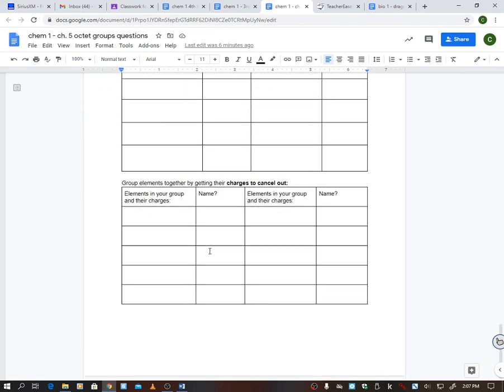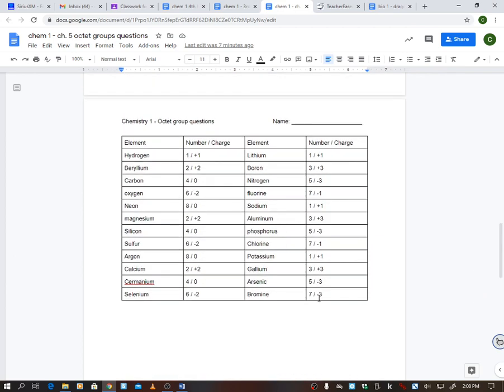The last thing is group elements together by getting their charges to cancel out. And you have 1, 2, 3, 4, 5, 6, 7, 8, 9, 10. So don't think like number 1, you have to fill out this entire row. Nope, you're just doing elements in your group, name. Elements in your group, name. And you go down, so there should be 10 different ones. So let's look at this. I'm just going to do an example. We want these, okay, so bromine and arsenic. Look at this. Oh no, -3 and -3. Sorry. We could do bromine and gallium, -3 + 3. You would get a 0 charge.